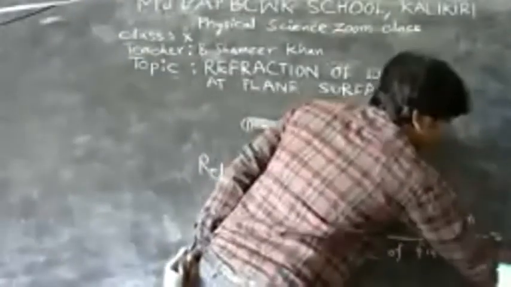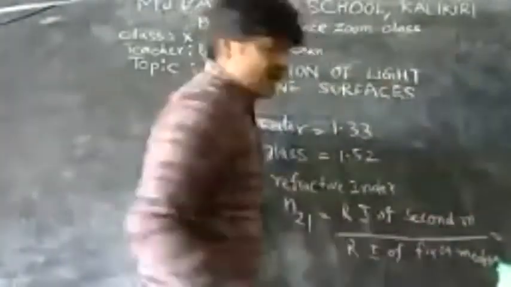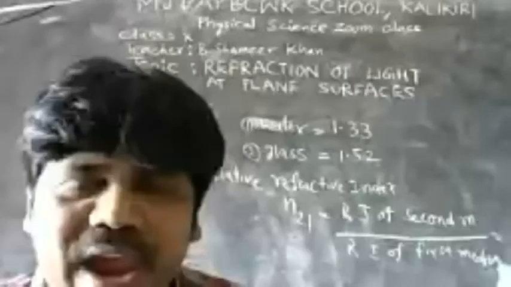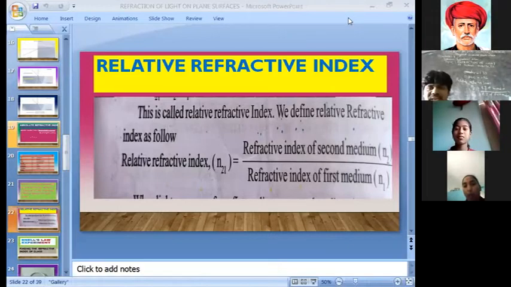1.52 by what is the first medium? Water. What is the value? 1.33. So if you divide 1.52 by 1.33, then you get the relative refractive index. So relative refractive index means the ratio of the refractive index of the second medium and the first medium is known as the relative refractive index. Okay, so this is very important also.